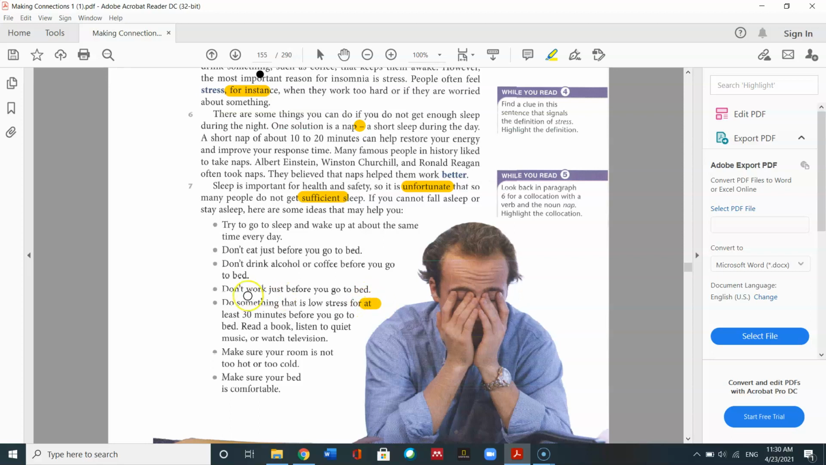We have one more vocabulary word here, which is at least. At least 30 minutes means 30 minutes should be the smallest amount. Maybe you could do more. So I hope that maybe you can think about some of those strategies too.